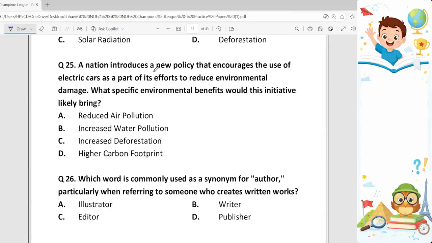A nation introduces a new policy that encourages the use of electric cars as a part of its efforts to reduce environmental damage. What specific environmental benefits would this initiative likely bring? So, what will it bring? What is the initiative it will take? Electric cars will help in reducing the air pollution, isn't it? Option A. Because electric cars produce no tailpipe emission, so it controls the air pollution, it reduces the air pollution.